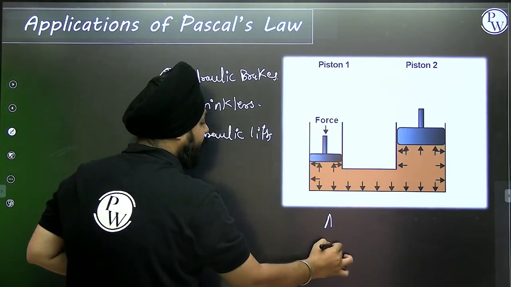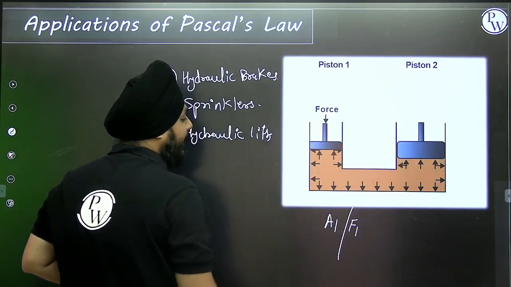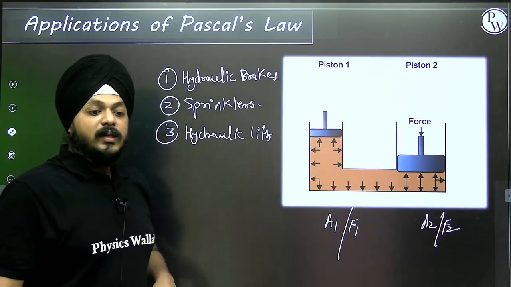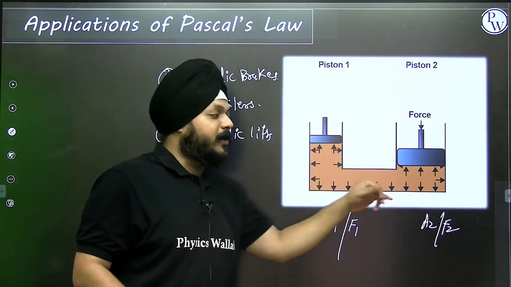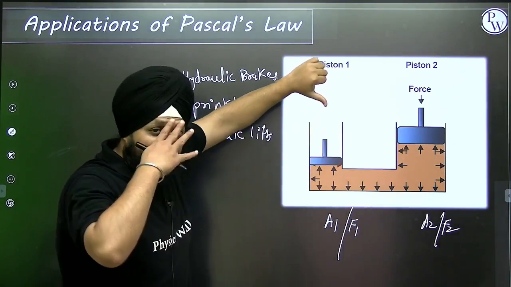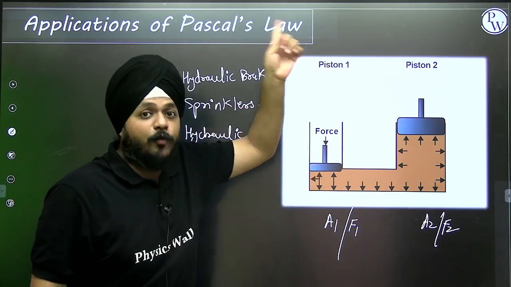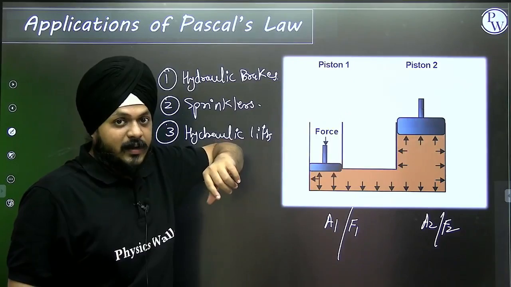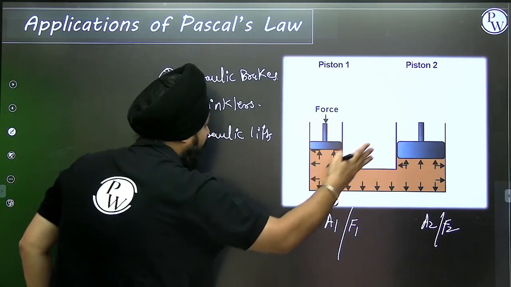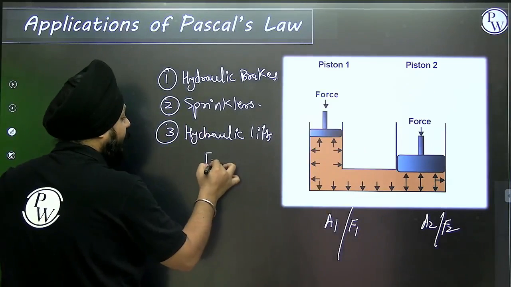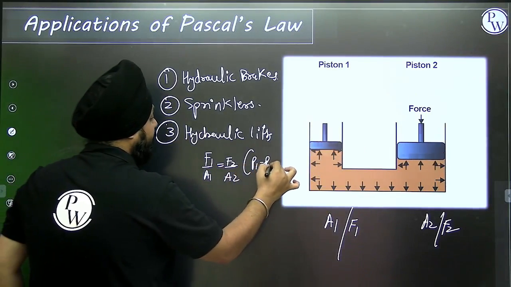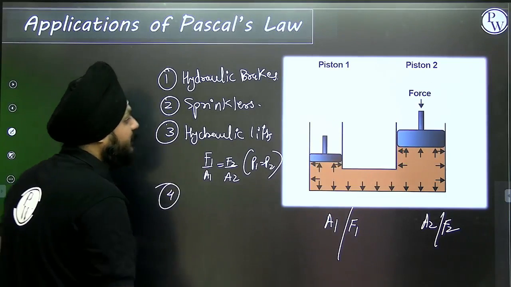Suppose this side area is A1 and the force applied is F1. This side area is A2 and the force applied is F2. Now, according to Pascal's law, the pressure is distributed. Suppose the piston on the left side is pressed by force F1. Then the same amount of pressure is transmitted equally in all directions. So F1 by A1 will be equivalent to F2 by A2. In another sense, P1 is equivalent to P2. This is the case of the hydraulic lifts.